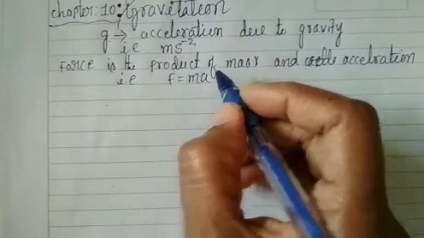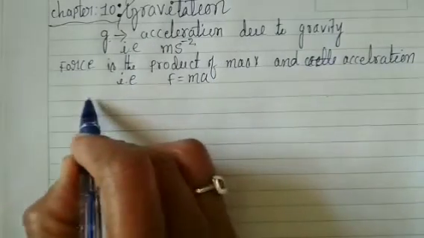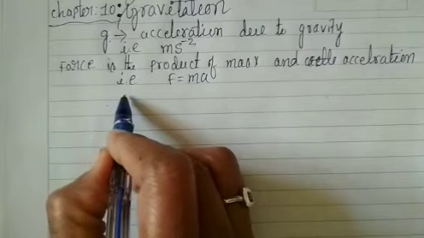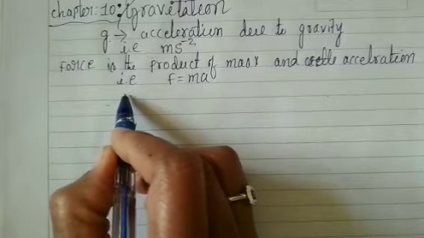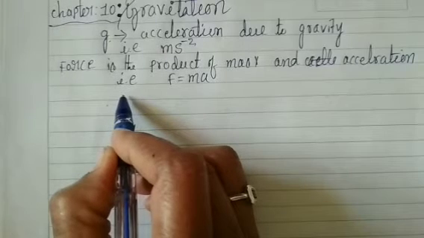Let the mass of the stone in activity 10.2 be taken as m. Dear students, in the previous class we already learned about free fall.